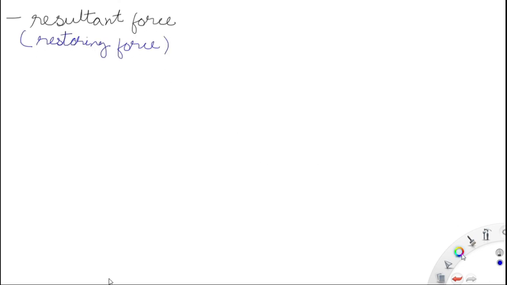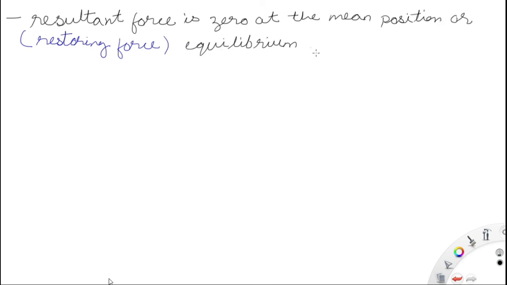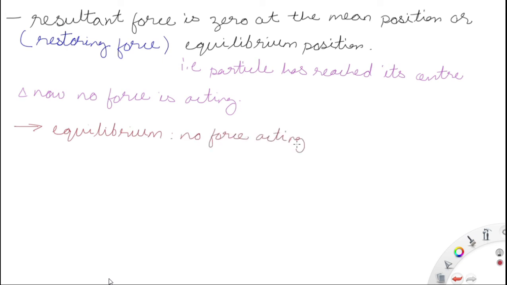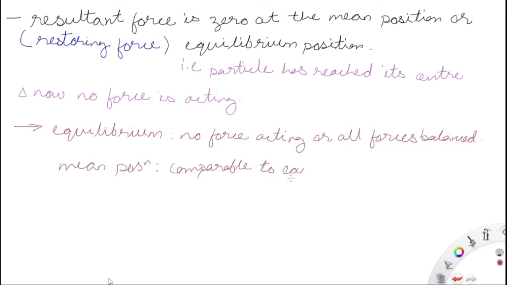Now the resultant force is 0 at the mean position. Why? Because acceleration is equal to 0. The mean position is also known as the equilibrium position. So when the particle has reached its center, there are no forces acting on it. That's why it is called equilibrium, and that's why it is called the mean position.